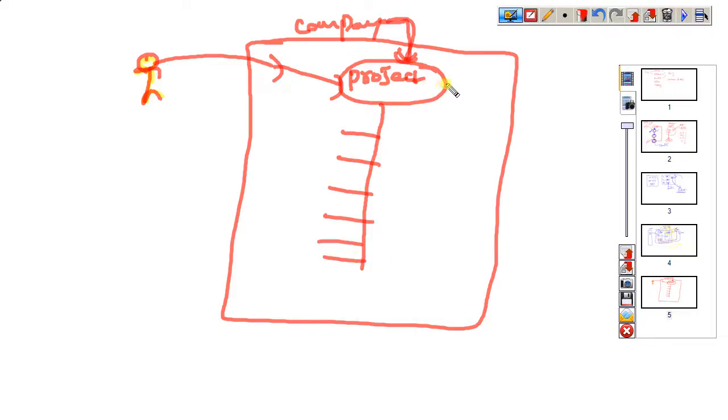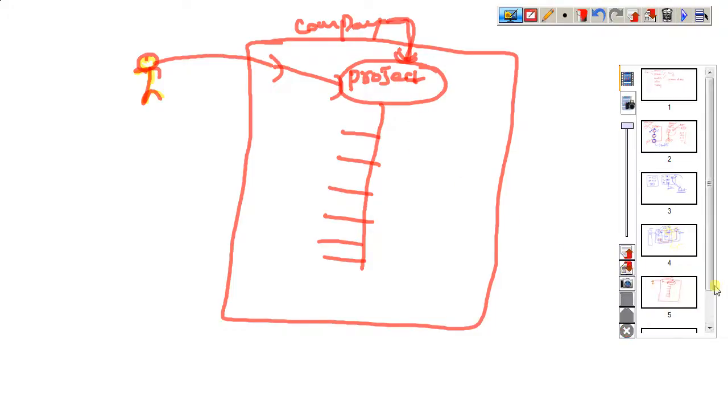What is the process from starting to ending? We will discuss all that from here onwards. One client has one project, so how can a company get that project? That we need to discuss first, and after getting the project, how they implement it.